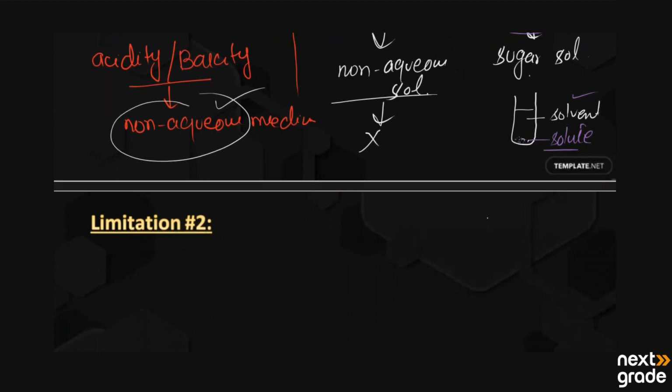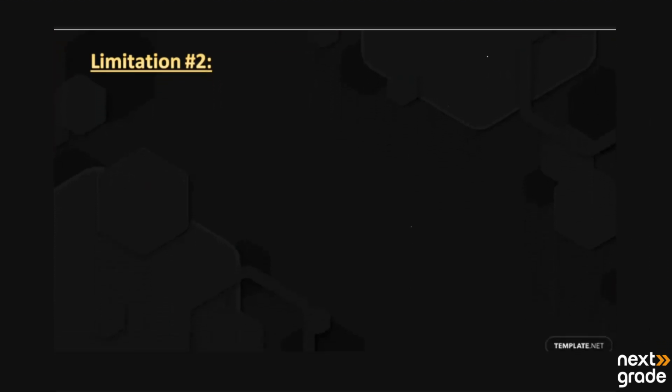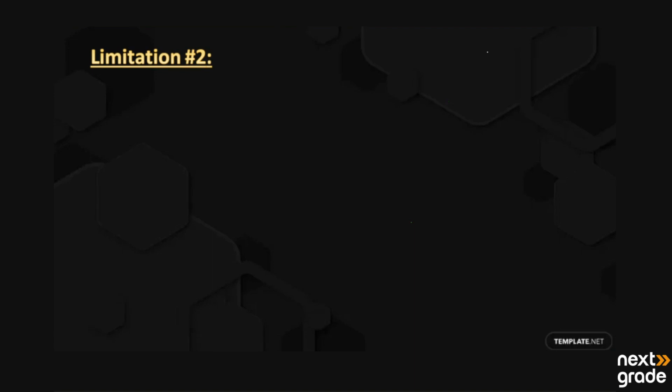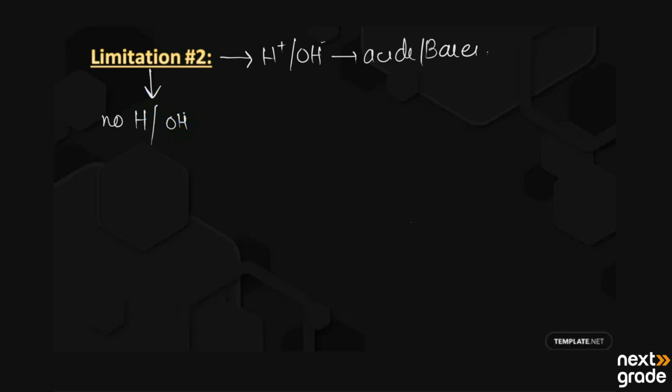So let's see what was the second limitation of the Arrhenius concept. As we have seen, according to Arrhenius, only the substances producing H positive and OH negative ions can be categorized as acids and bases. But if there are substances having no hydrogen or hydroxide in them, then what do we call them, an acid or a base?